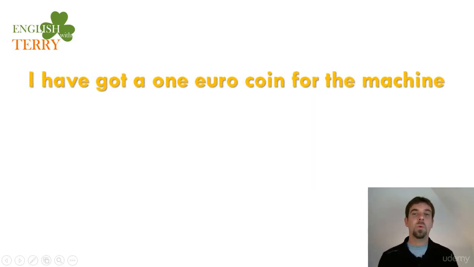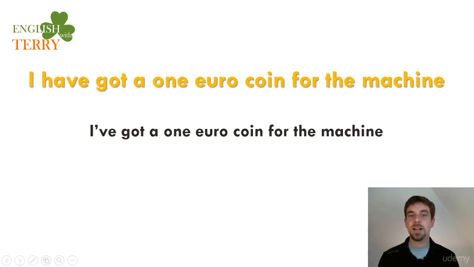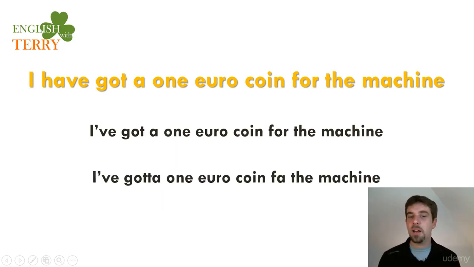I have got a €1 coin for the machine. I've got a €1 coin for the machine. Okay? I've got a €1 coin for the machine.